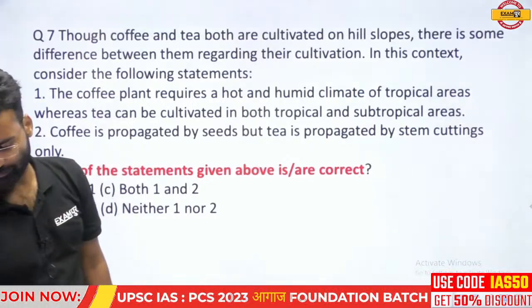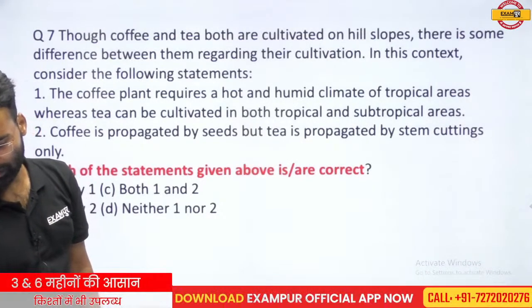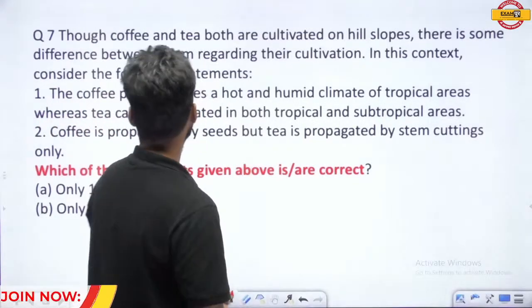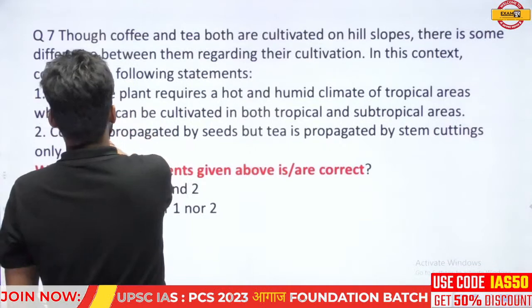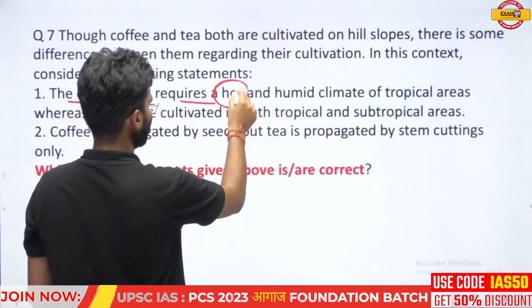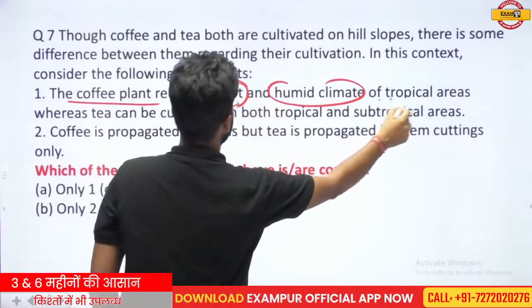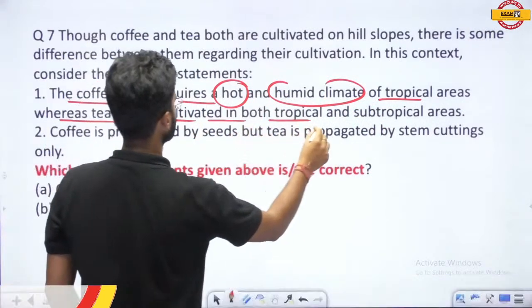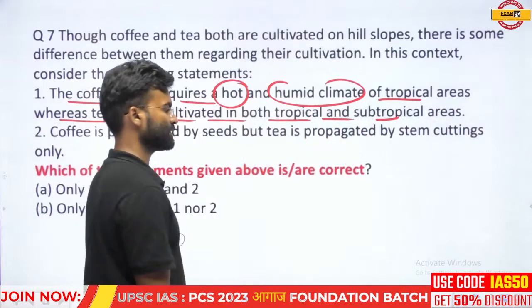Tell me, what would be the correct answer of this question? Both are correct. The first is, the coffee plant requires the hot and the humid climate of the tropical areas, whereas the tea can be cultivated in both tropical and the subtropical areas.